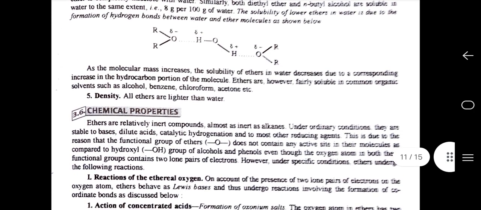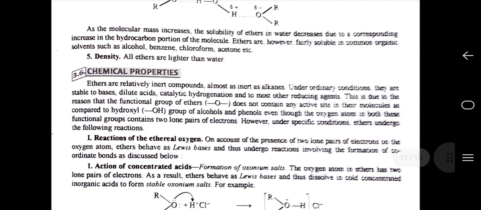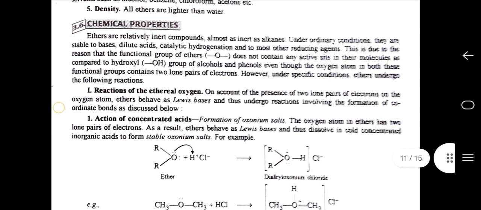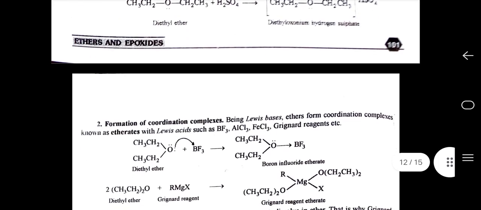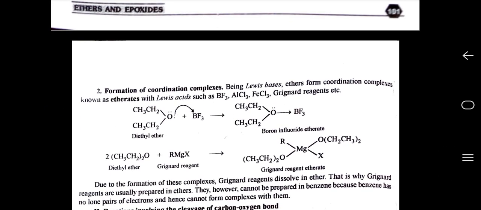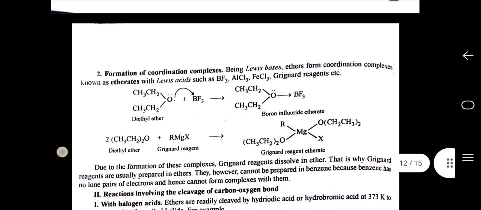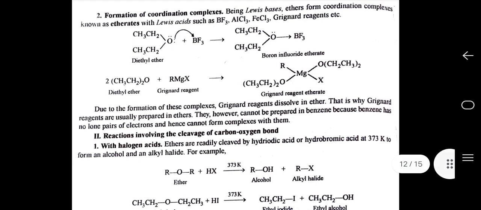Chemical properties. First, reaction of ethereal oxygen with concentrated acids. Second, formation of coordination complexes. Being Lewis bases, ethers form coordination complexes known as etherates with Lewis acids such as BF3, AlCl3, FeCl3, Grignard reagents, etc. During the formation of these complexes, Grignard reagent dissolves in ether. That is why Grignard reagents are usually prepared in ethers. They, however, cannot be prepared in benzene because benzene has no lone pair of electrons and hence cannot form complexes with them.